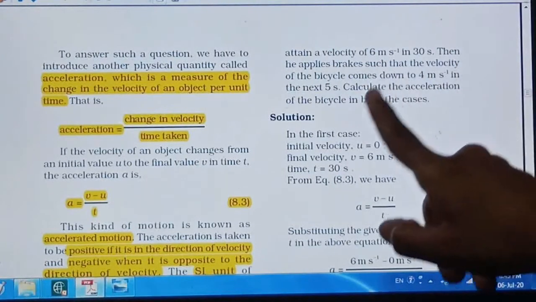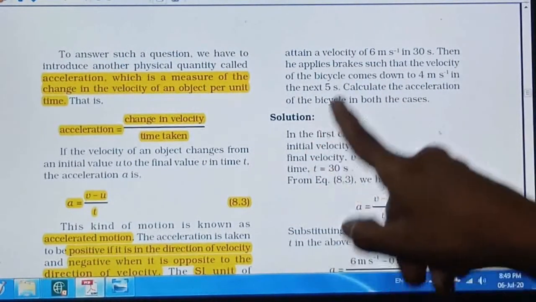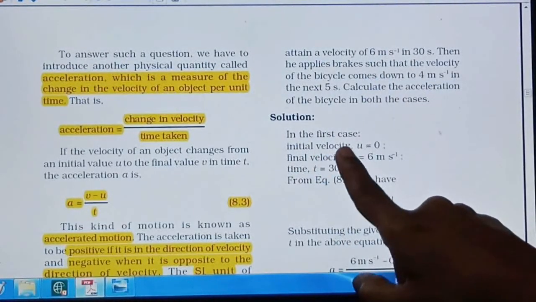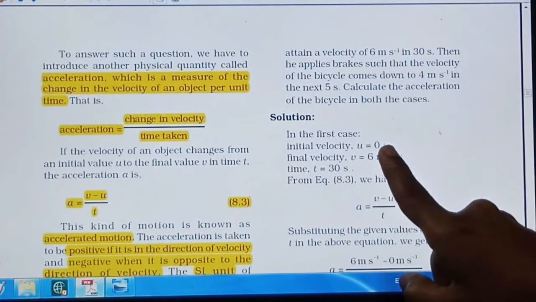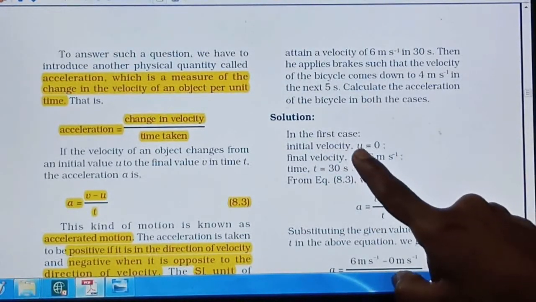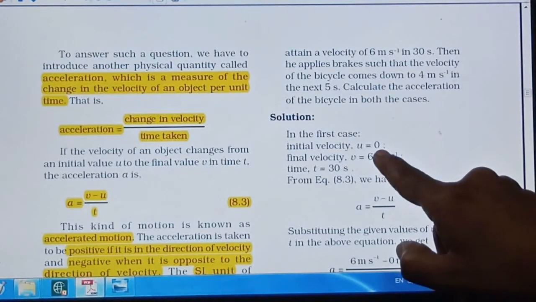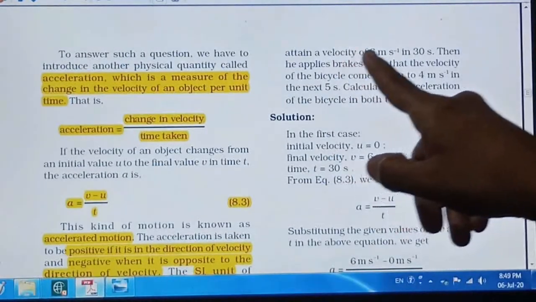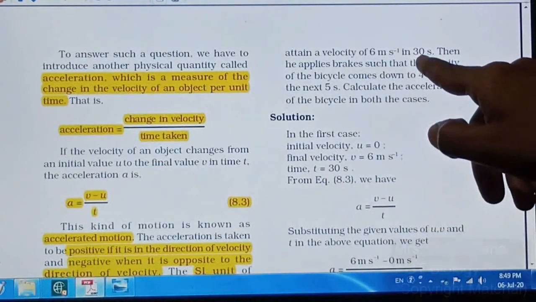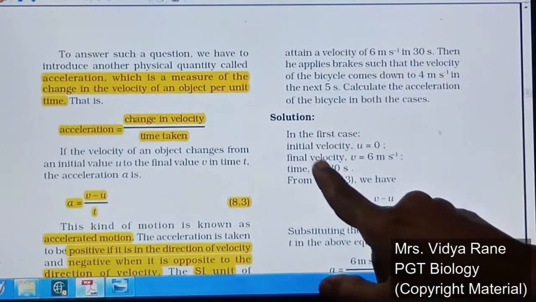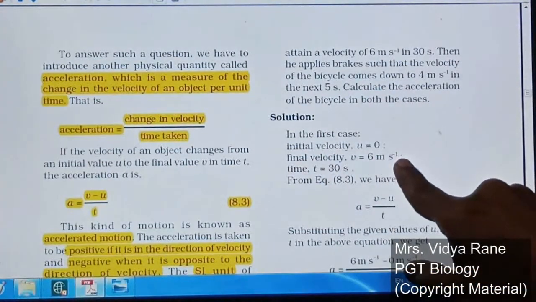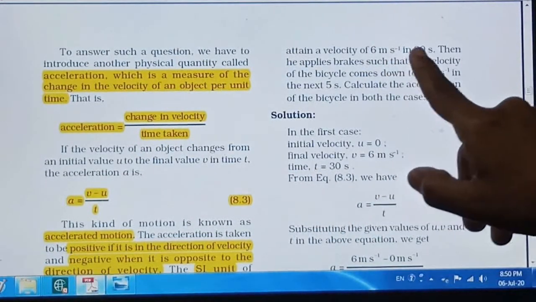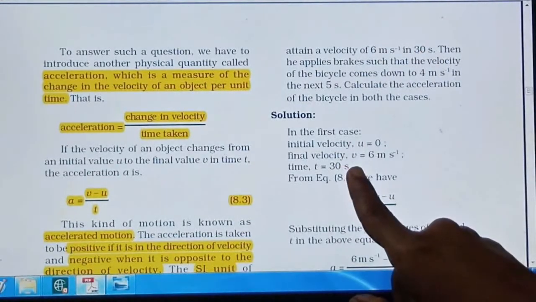To solve this example, see, the first case is where the velocity is increasing. The initial velocity, as it is at rest, is 0. Initial velocity is denoted by u, so u is equal to 0. Now the final velocity, that is v, is given here: attain a velocity of 6 meter per second in 30 seconds. So final velocity is 6 meter per second, and time is given, t is equal to 30 seconds.